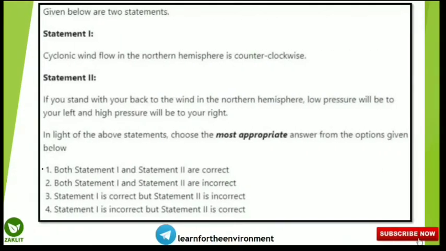The next question is again statement kind of. Statement 1, let us read first.